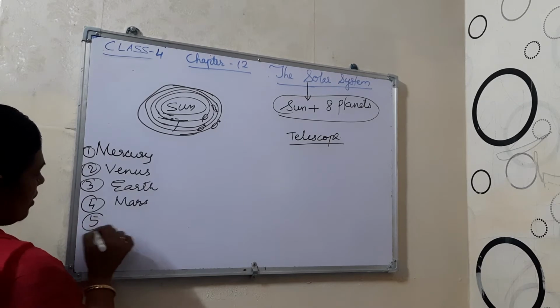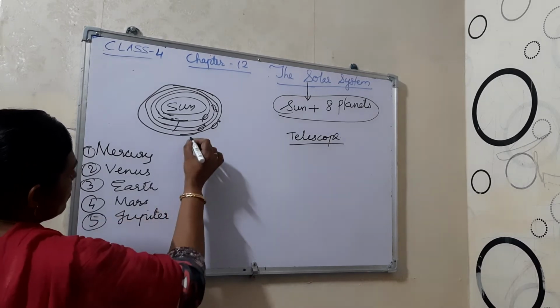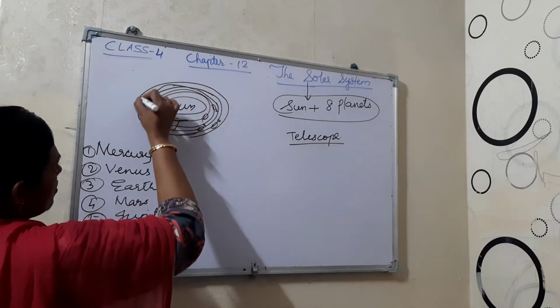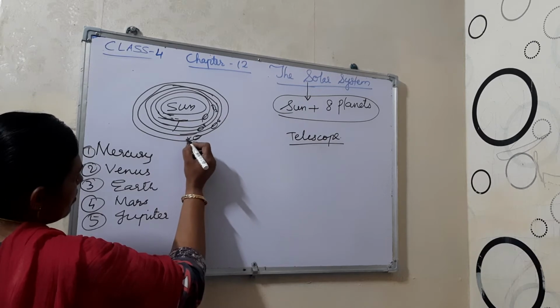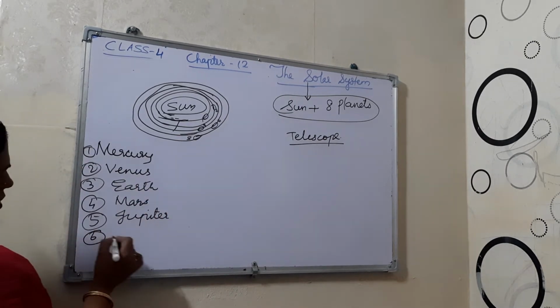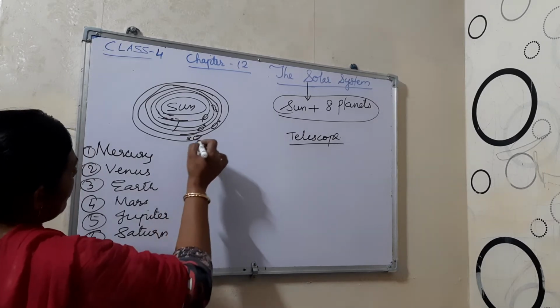Then the fifth one, Jupiter. Then the sixth one, Saturn.